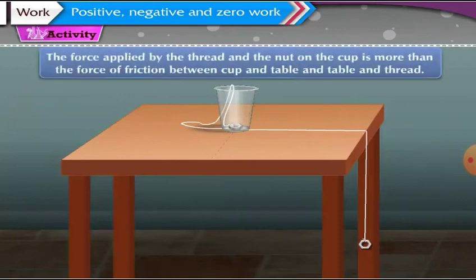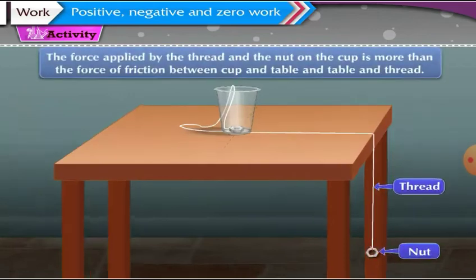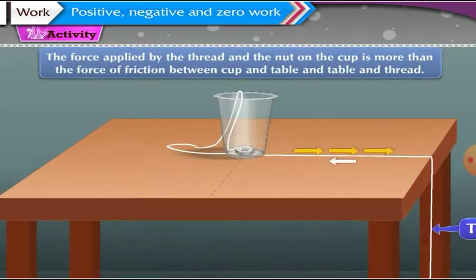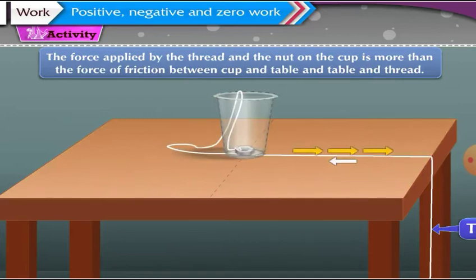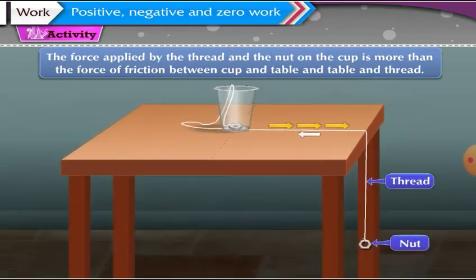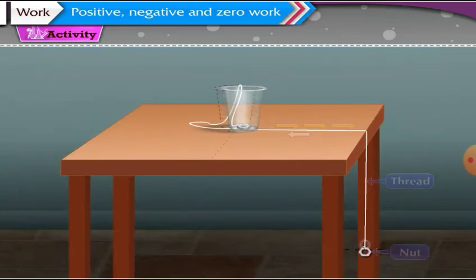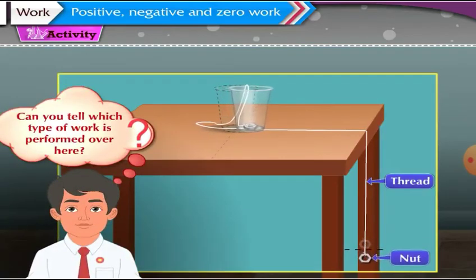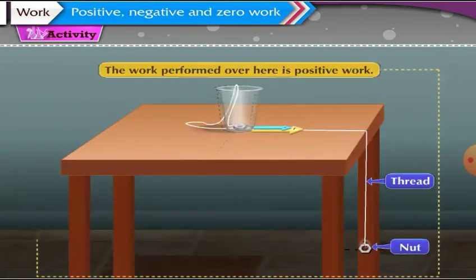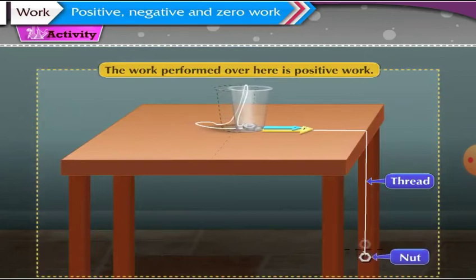The force applied by the thread and the nut on the cup is more than the force of the friction between cup and table and thread. Therefore, the cup gets pulled in this direction. Can you tell which type of work is performed over here? Yes, the work performed over here is positive work.